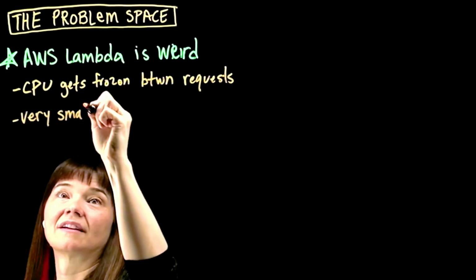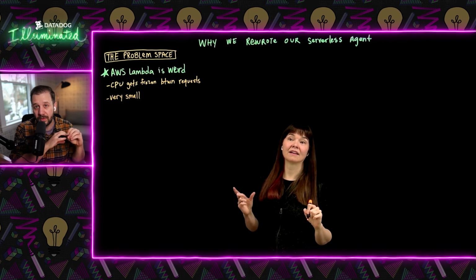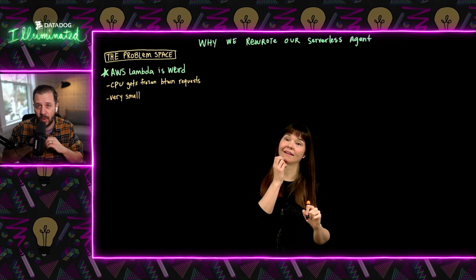The second is that these are very small sandboxes traditionally. So the smallest Lambda function today is about 128 megabytes of RAM. Lambda does not publish how much CPU they give you at that setting. They keep that a little bit of a secret, but they do say that at 1.7 gigabytes of RAM, you get one full vCPU core. So you can imagine, at 128 megabytes, you're getting close to an eighth of a vCPU core or so.